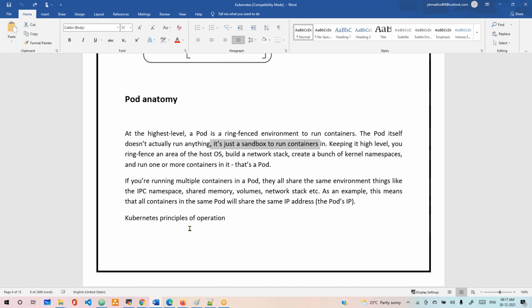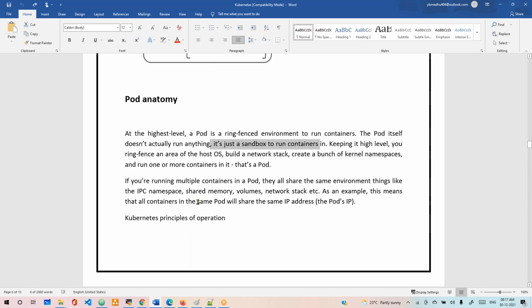If you are running multiple containers in a pod, they all share the same environment. Think of the IPC namespace, shared memory, volumes, network stack, everything. All those things, like namespaces, shared memory, volumes, network, are shared by every container inside the same pod. As an example, this means that all containers in the same pod share the same IP address. If you run multiple containers in a single pod, all of them use the same IP address.